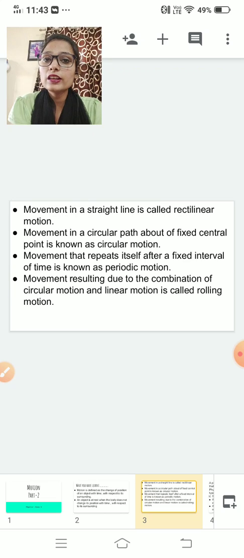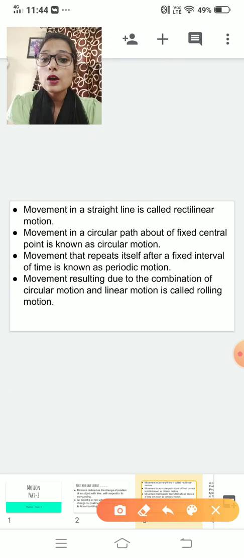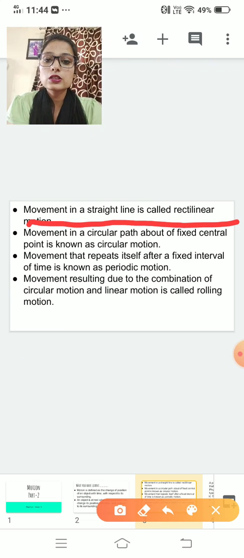What do you mean by rectilinear motion? Movement in a straight line is known as rectilinear motion. Examples: marching of soldiers, moving of a car in a straight line, moving of a train on a straight track. These are all examples of rectilinear motion. So what is the definition of rectilinear motion? Movement in a straight line is called rectilinear motion.